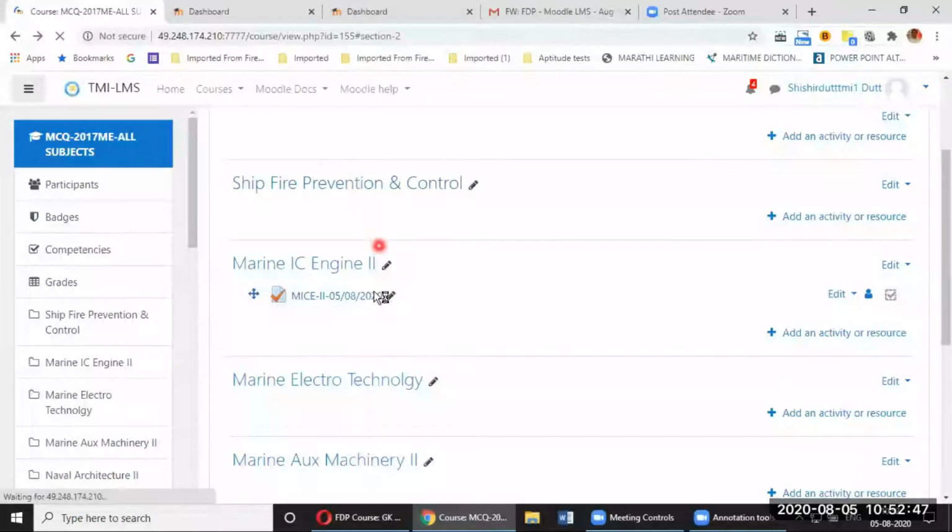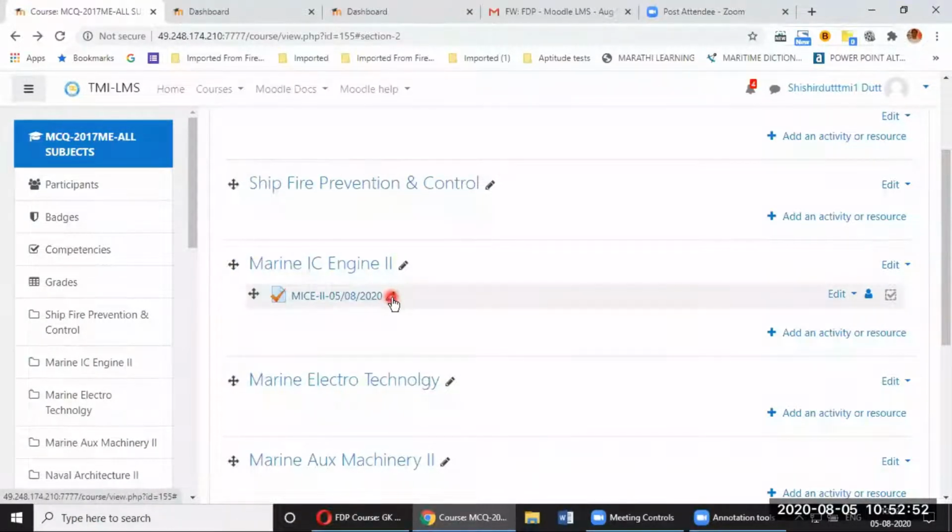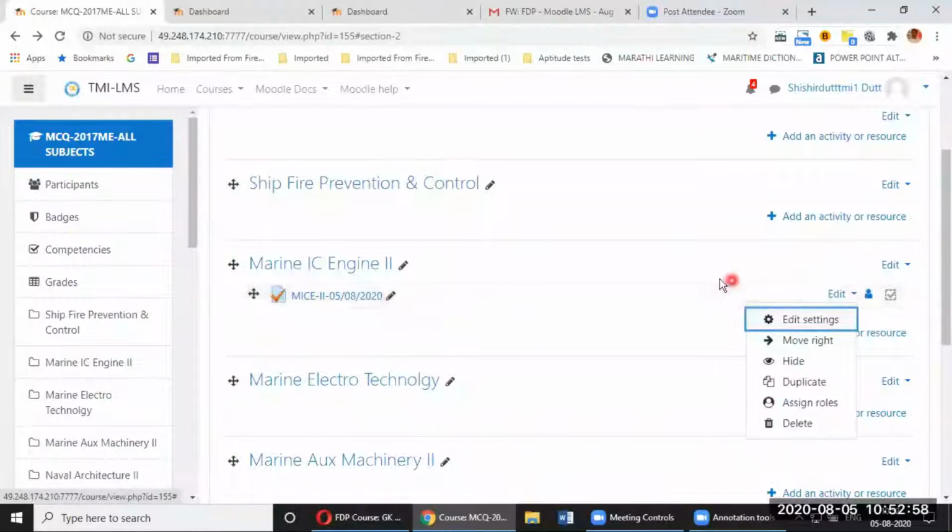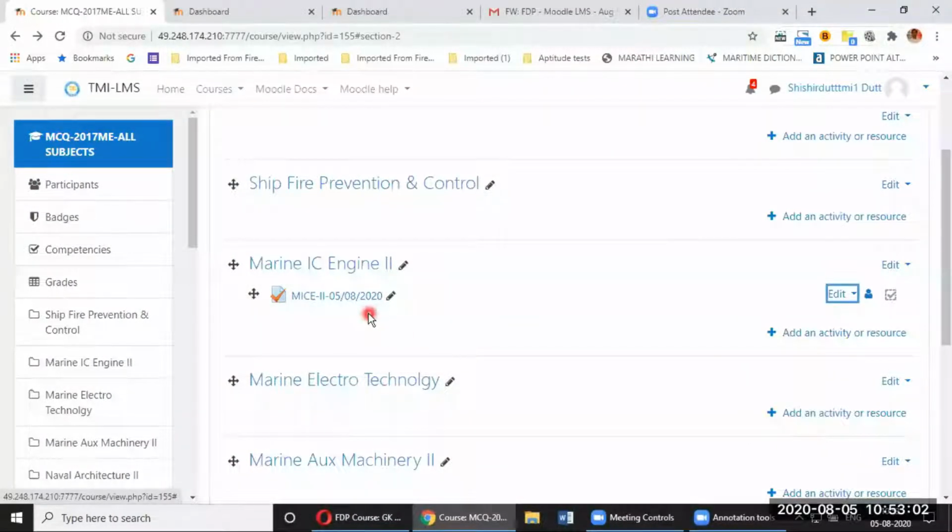There are 3 tempting things which you get to see. You can click here. It will do something. You can click on this pen. It will just rename the quiz. Something else. You can go on this edit and you can do something. It will only edit the settings of the quiz. So the settings we have already done. I don't want to change them. If I want, I can do that alteration also.